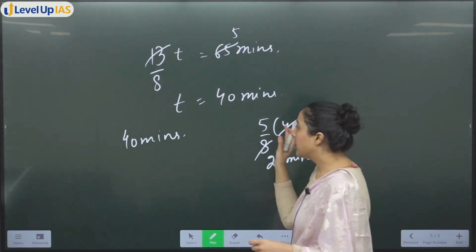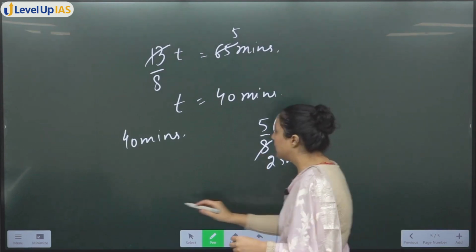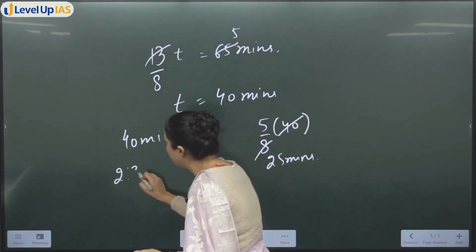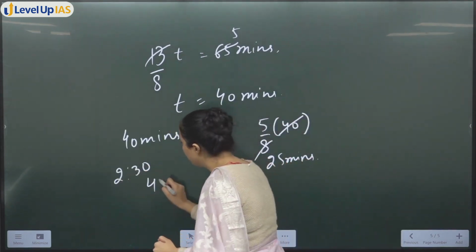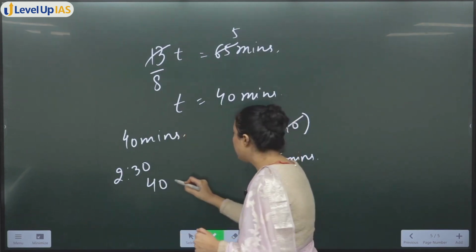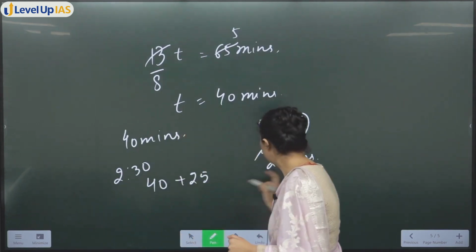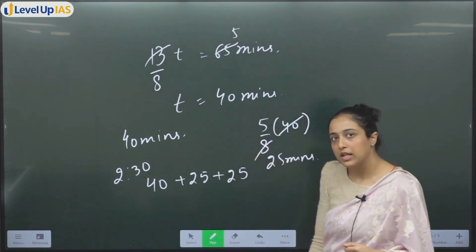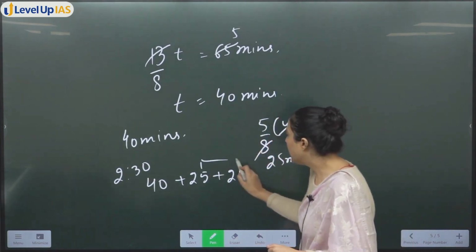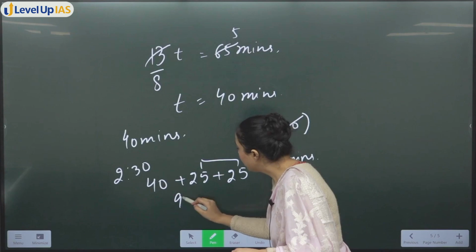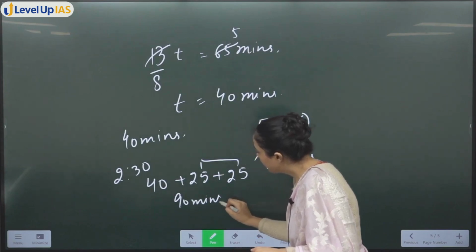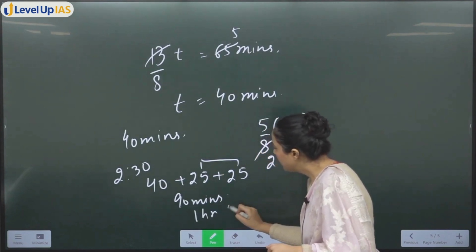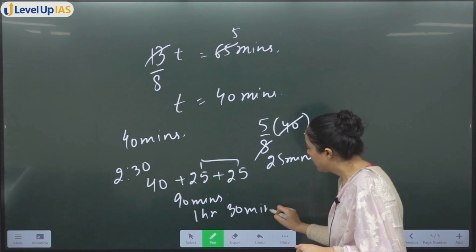ठीक है, सो अब देखो आपने क्या क्या किया. फर्स्टली यू स्टार्टेड एट 2:30. ठीक है. 40 minutes you took while going. Then you stayed there for 25 minutes. Then you took 25 minutes to come back. ठीक है. That means 40 plus 50, you took 90 minutes. 90 minutes is what? 1 hour 30 minutes. ठीक है.